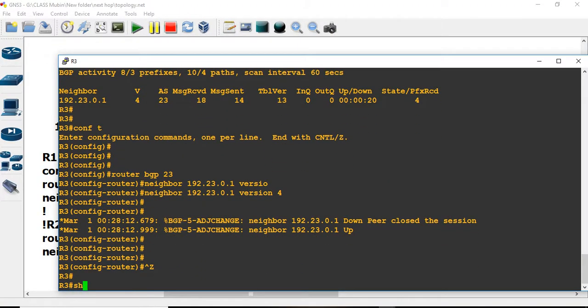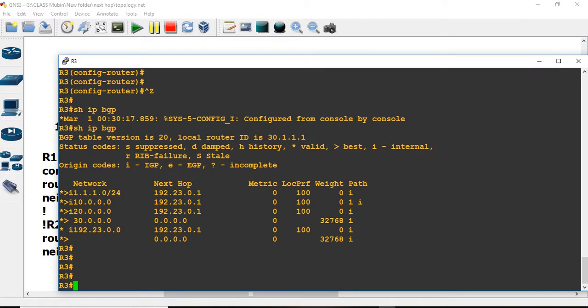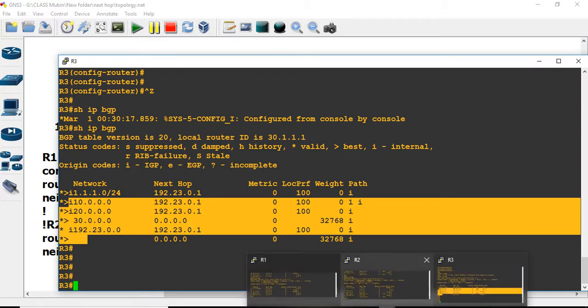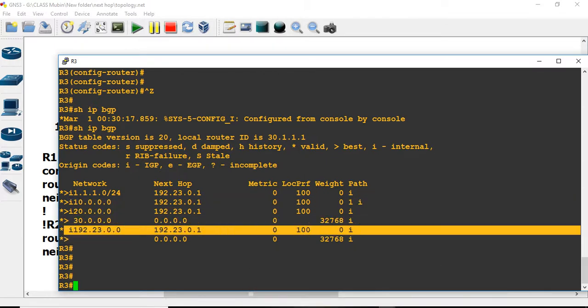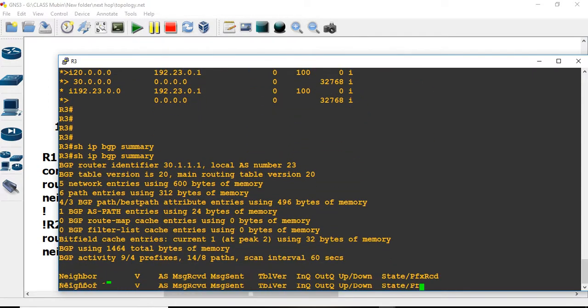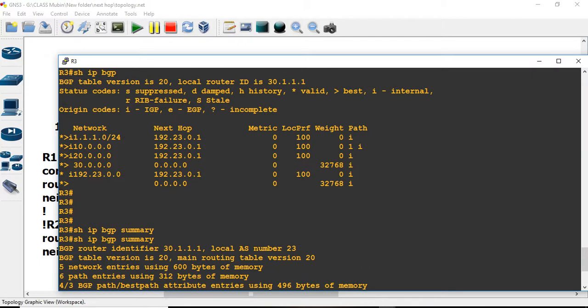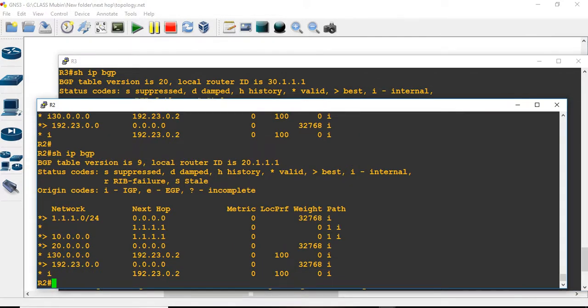Yes, but what happens? 192.23.0.2. Let us see the BGP summary. It has the neighborship, fully neighborship, but what happens?